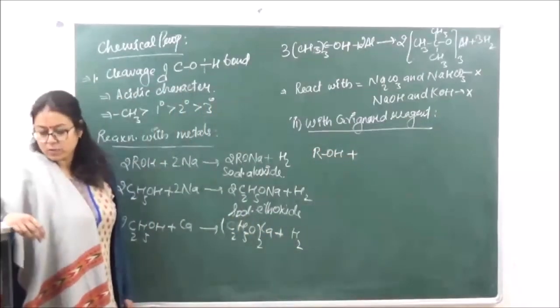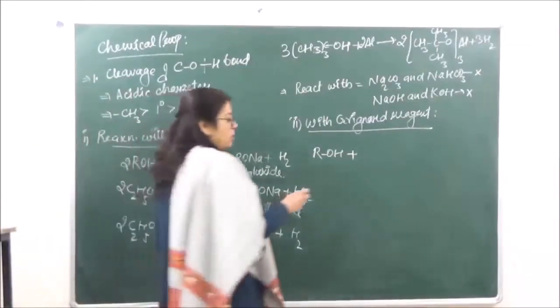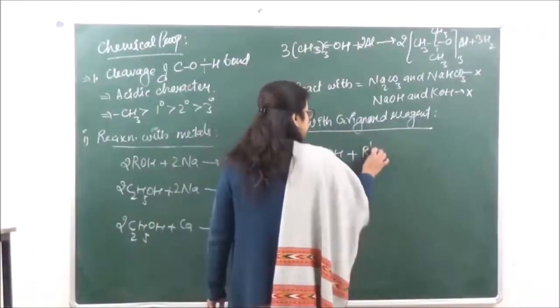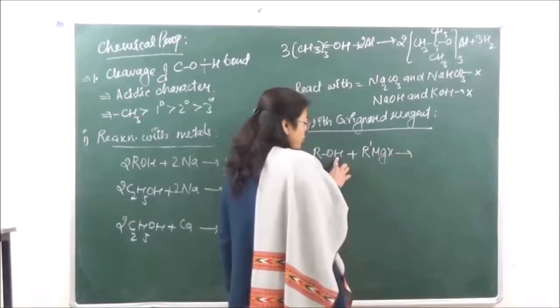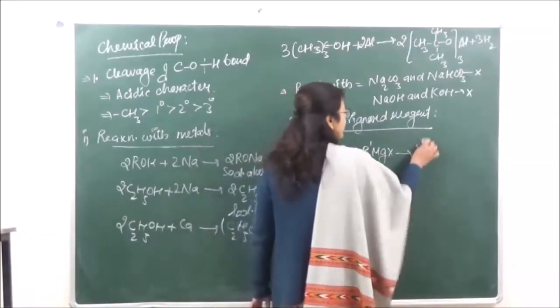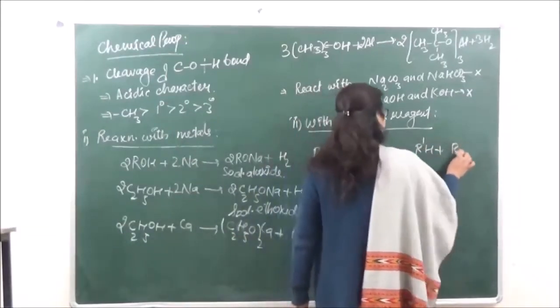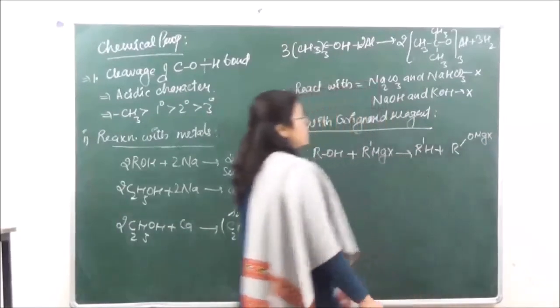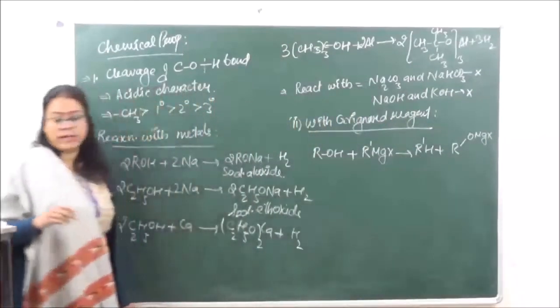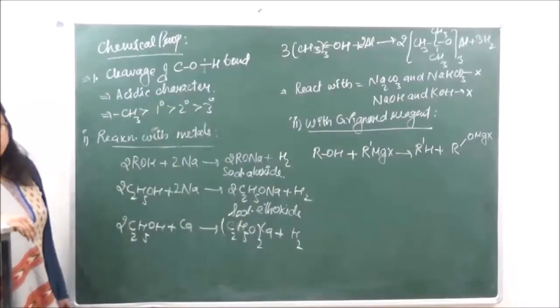This is going to react with RMgX, this hydrogen that is going to be extracted from here. So we have RH plus ROMgX. This is what we are going to get. So the hydrogen that is going to be removed.